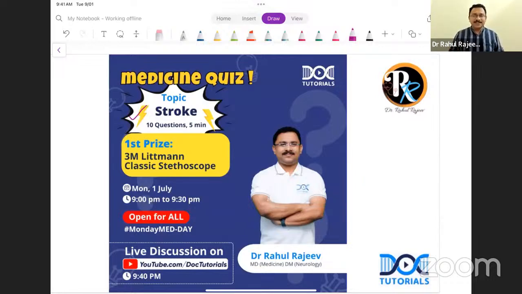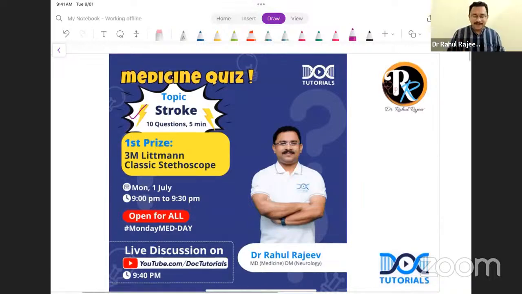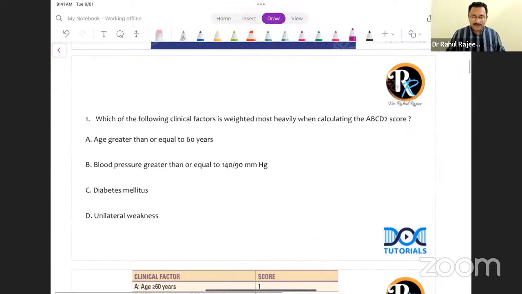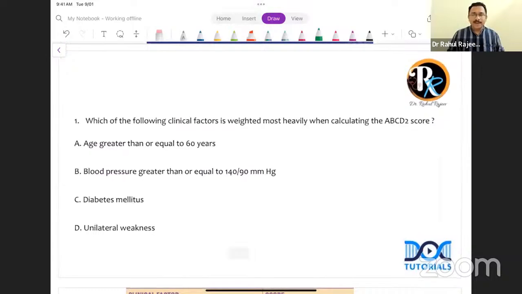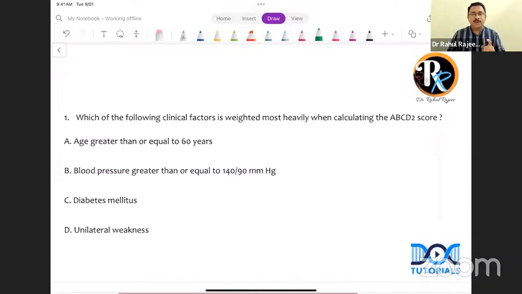So let's start. As I told you, it's a very quick, short, sweet discussion. I'm not going to go too much into the details, just a very concise discussion of the 10 questions asked in the quiz. Let's move forward. The first question was, which of the following clinical factors is weighted most heavily while calculating the ABCD2 score?